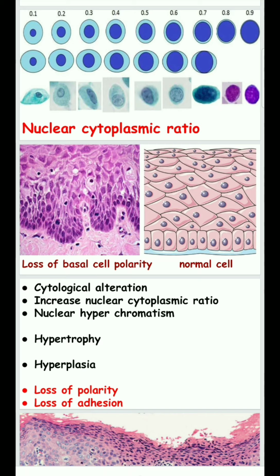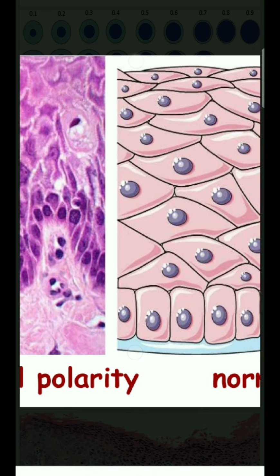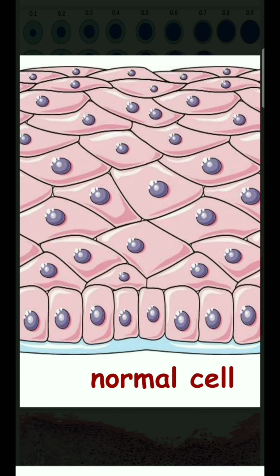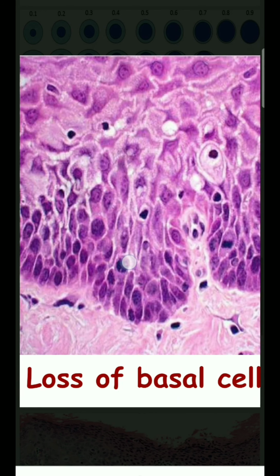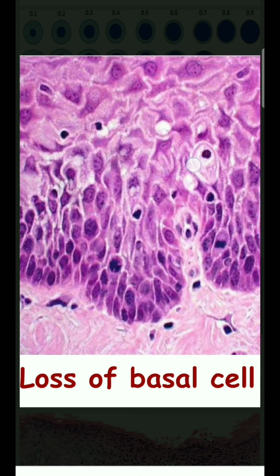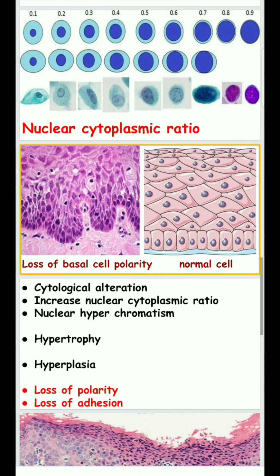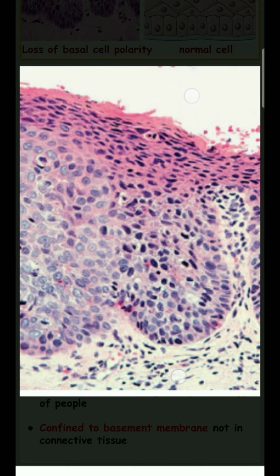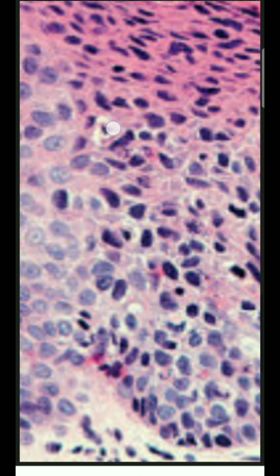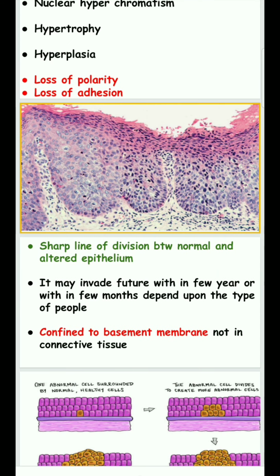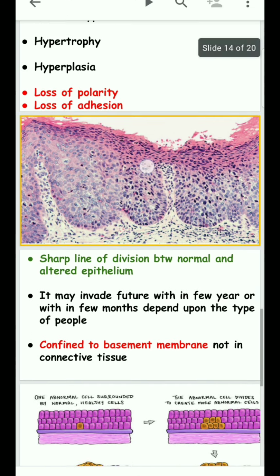There is loss of polarity and loss of adhesion. Here is the normal cell; here the nucleus has moved towards the apical area, which is called loss of polarity. We also see an enlarged nucleus and an enlarged cell, which is hypertrophy. For loss of cell adhesion, we see a gap is present, which leads to loss of adhesion. There is a sharp line of division between normal and altered epithelium.